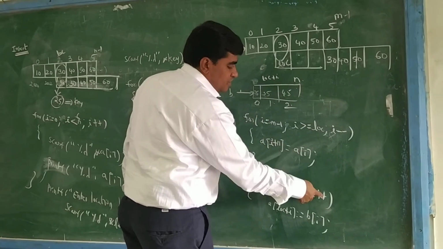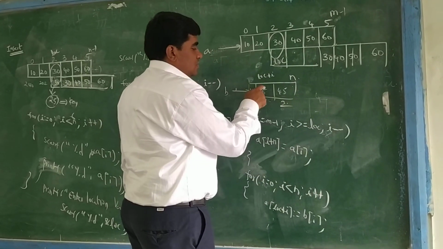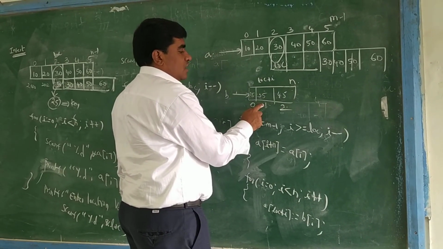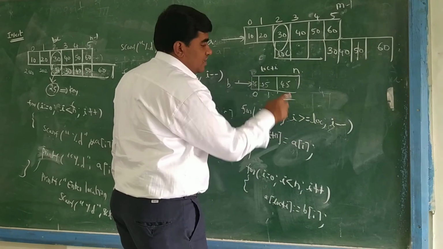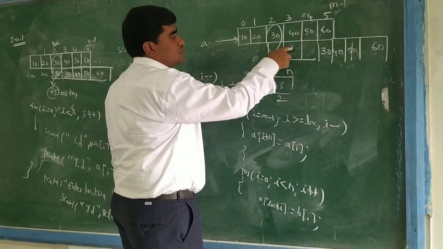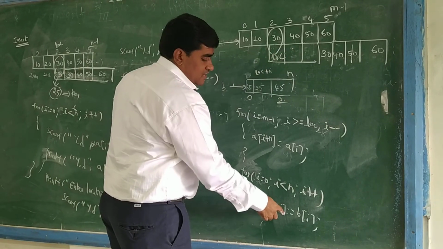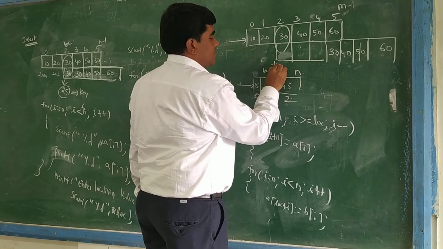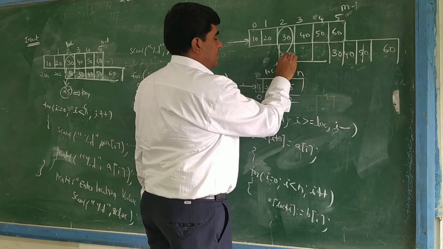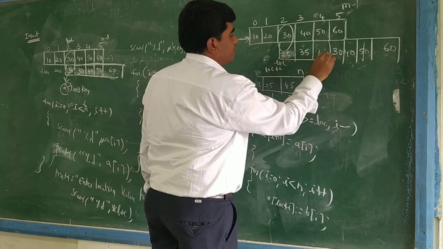Next, i plus 1 means i will become 1. So this value, 35, we are storing. Where are we storing it? Location plus i is 1, so location plus 1, 2 plus 1, is 3. And location plus 2 is next. So here, at the first position 25 will come, 35 will come here, 45 will come here.